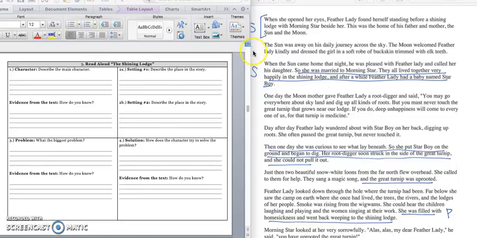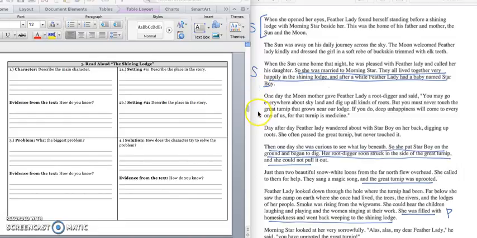The sun was away on his daily journey across the sky. The moon welcomed Feather Lady kindly and dressed the girl in a soft robe of buckskin trimmed with elk teeth. When the sun came home that night, he was pleased with Feather Lady and called her his daughter. So she was married to Morning Star. They all lived together very happily in the shining lodge, and after a while, Feather Lady had a baby named Star Boy.